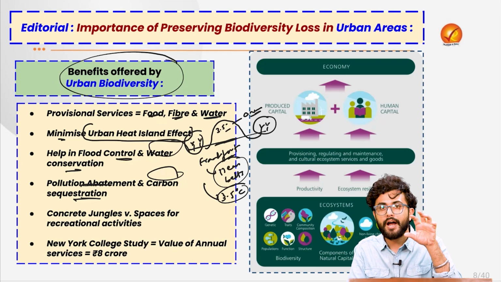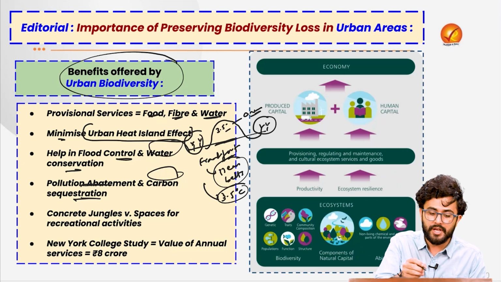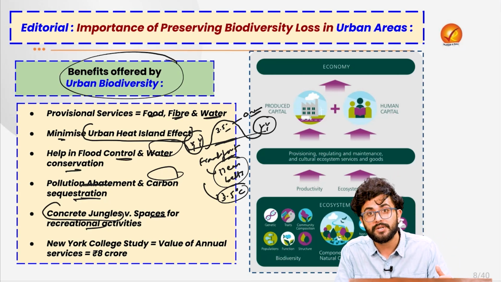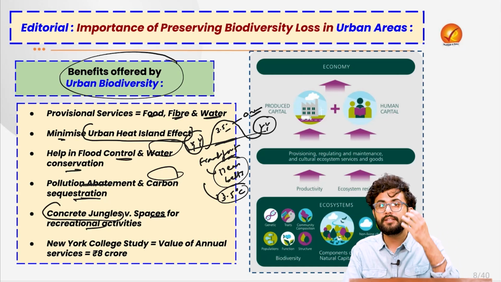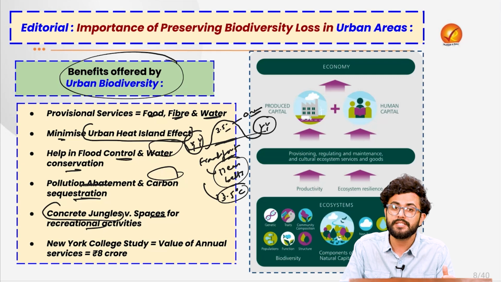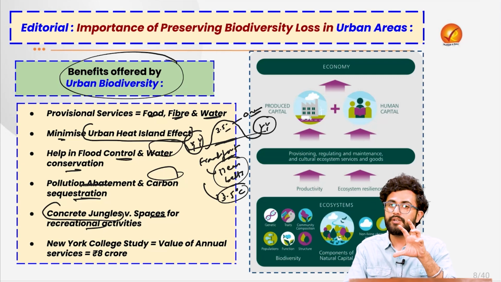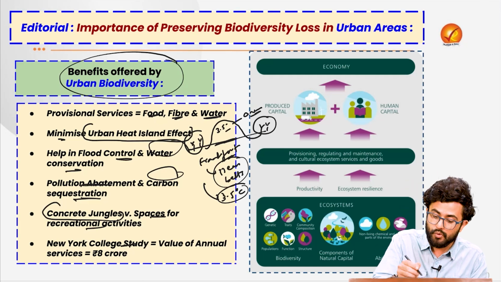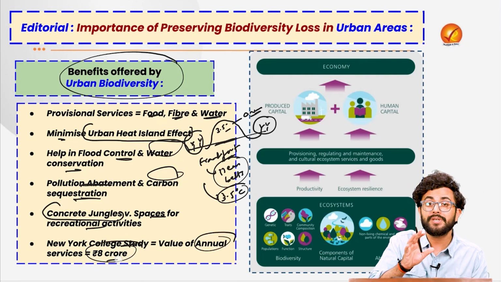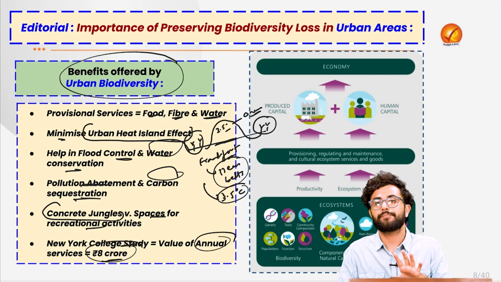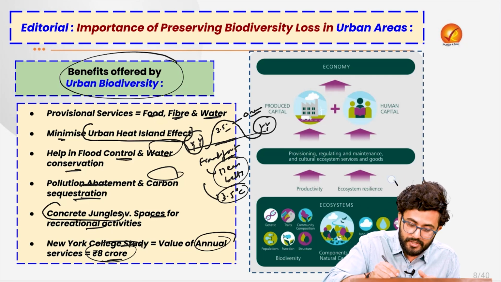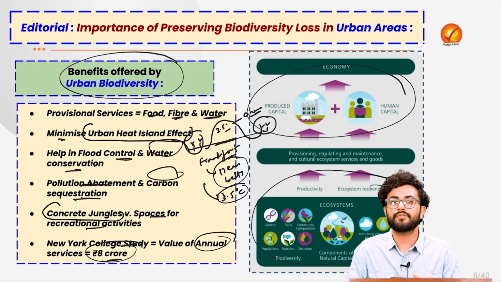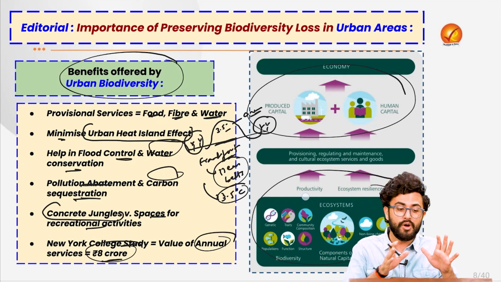The idea is that the article suggests it is completely for us to choose whether we are going to live in concrete jungles, or we are going to actually create such green spaces which are going to provide the space for various kinds of recreational activities as well. Ultimately, a New York college study has also told that such afforestation can lead to the value of annual services of around rupees 8 crore in a particular city. So there are various kinds of ecosystem services which are being provided by the forest, including the fauna as well, and thus we need to preserve them on an immediate basis.